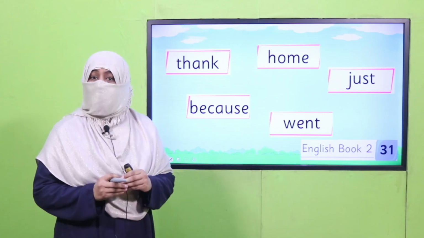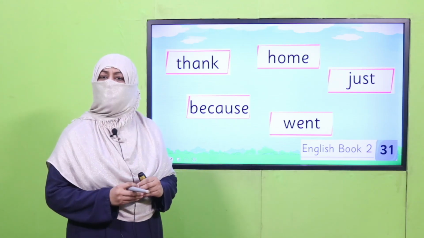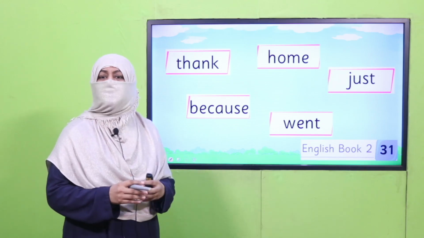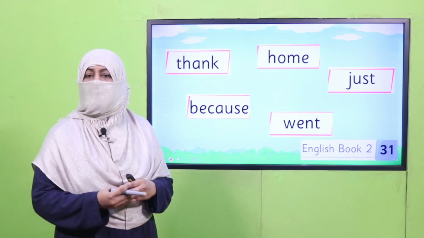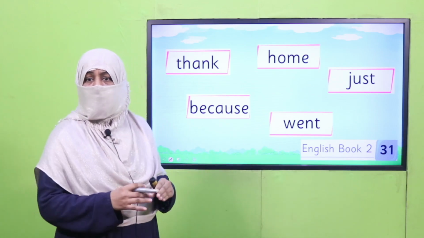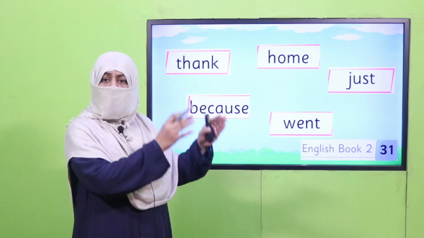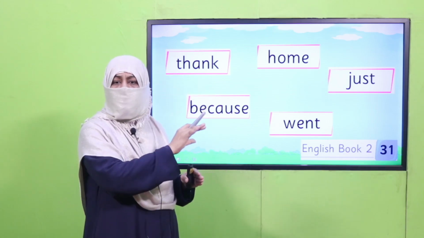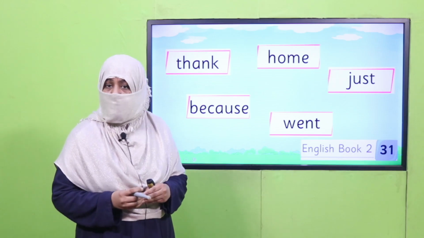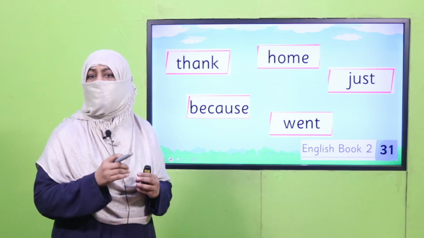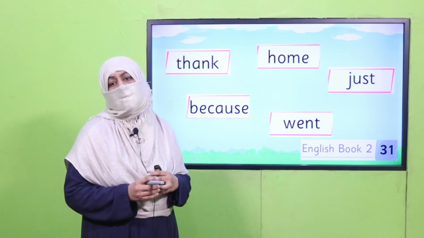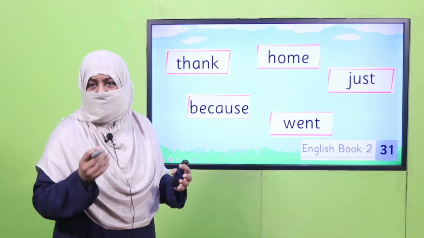So my dear fellow teachers, this is the way we can teach irregular sight words to our students. This is the vocabulary given in the book. You may take more words for practice and kindly display them on the sideboard. If you have a soft board, make a corner for sight reading and place these words there. When your students are done, you may replace them with new ones. Along with this video lecture, lesson plan, PowerPoint presentation and worksheets are attached. You may download it, print it, follow it as it is, or modify it for your convenience, right?